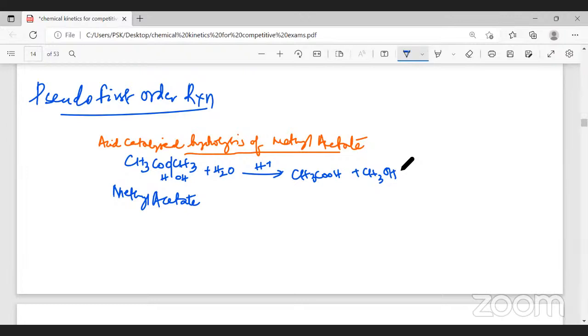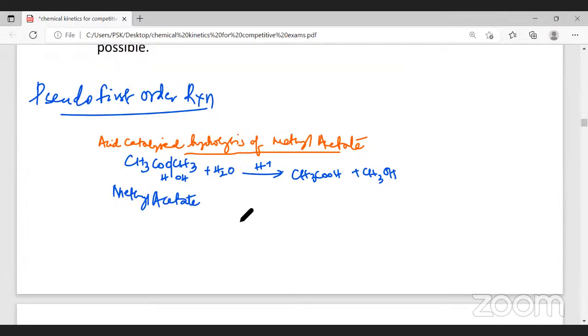This is the reaction. As per the reaction, the rate is directly proportional to the concentration of methyl acetate and the concentration of water. When you determine experimentally, the order with respect to methyl acetate is 1, the order with respect to water is 0.